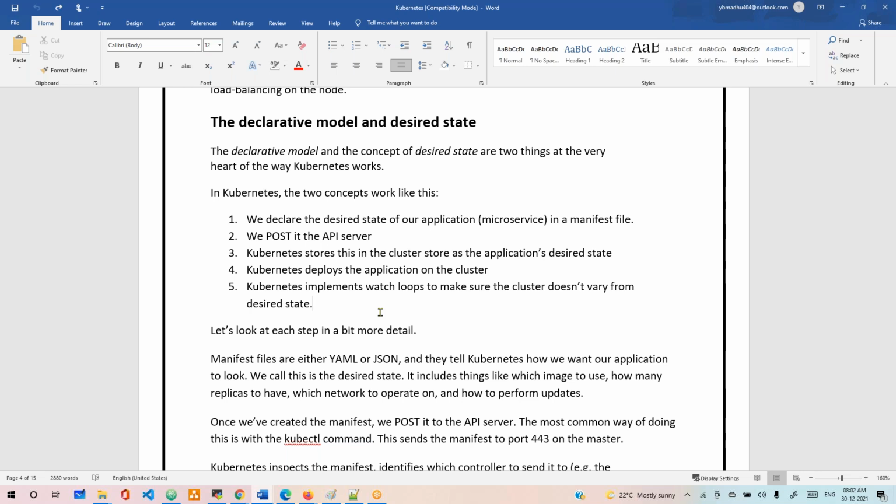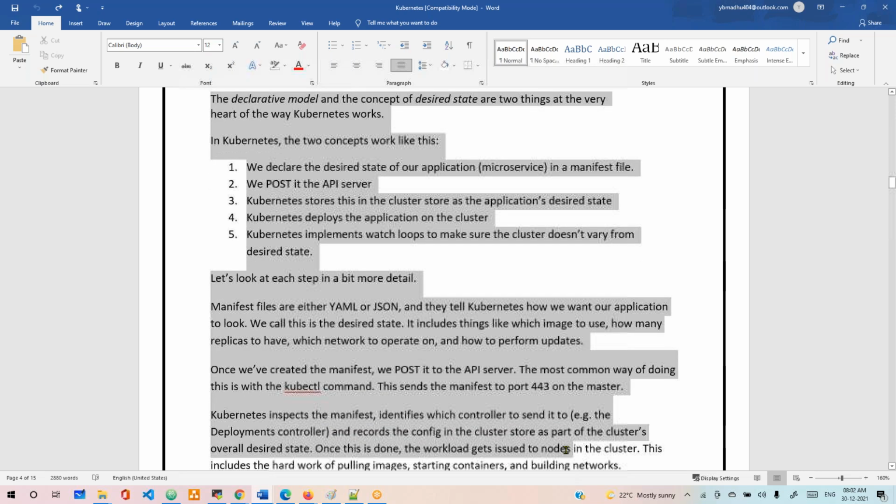We write in the declarative method. Declarative method means writing YAML files, and those YAML files are kept in GitHub or some source code repository, and can be used by future people. Okay, let's move on. This is the concept for understanding Kubernetes. What does it do?